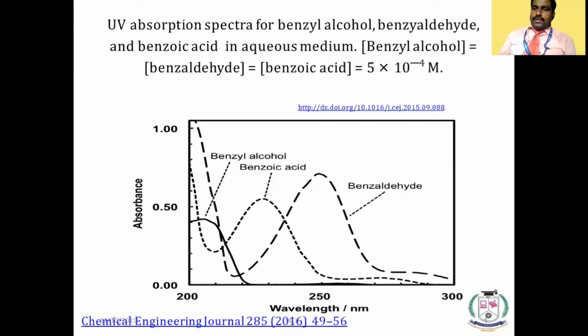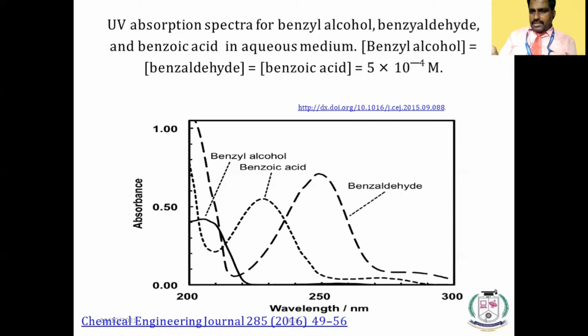If you are seeing the reactant, its concentration will be decreasing. If concentration is decreasing, what will happen? Automatically, as per Beer-Lambert's law, absorbance will be decreasing. For the product, concentration will be increasing and absorbance will be increasing. This is the simple logic we follow to monitor the chemical reaction. We are taking an oxidation reaction.